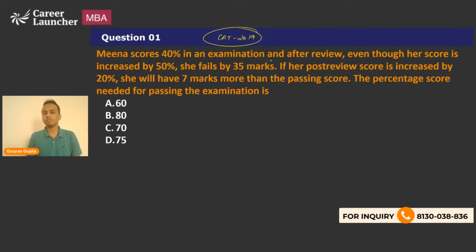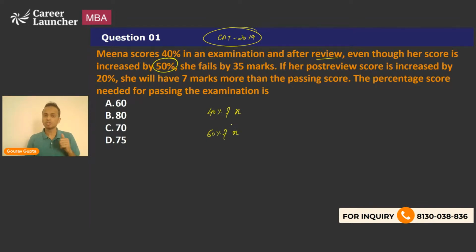Meena scores 40% in an examination. So originally her score is 40% of X, X being the total or maximum marks. After review, the score increased by 50%. Now, 50% of this value will be half of this. So half of 40% is 20%. So her post-review score has now become 40 plus 20, that is 60% of X.